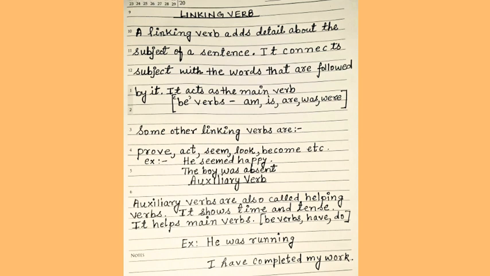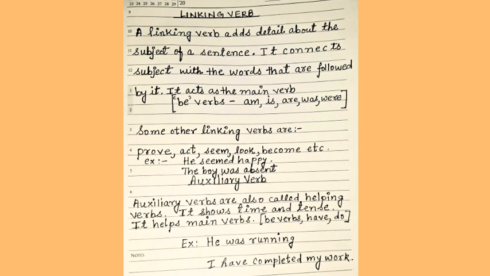Now, next is auxiliary verb. Auxiliary verbs are also called helping verbs. It shows time and tense. It helps the main verbs in order to complete the meaning of a sentence. Be verbs, have and do can be used as auxiliary verbs.